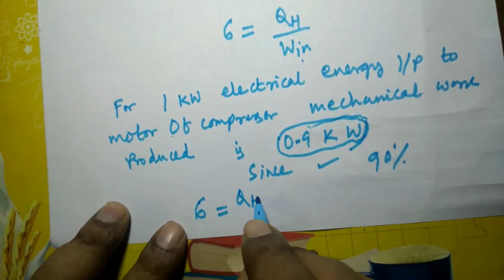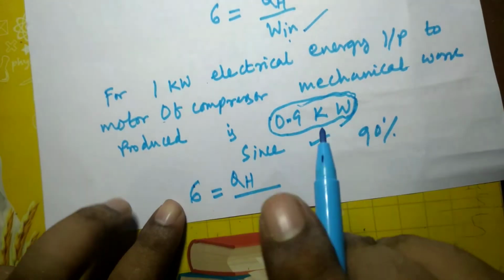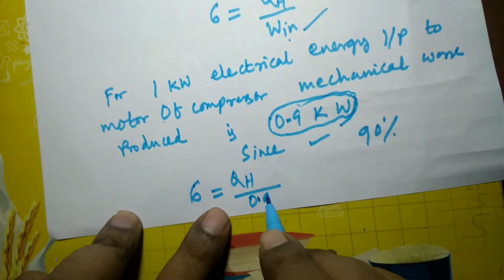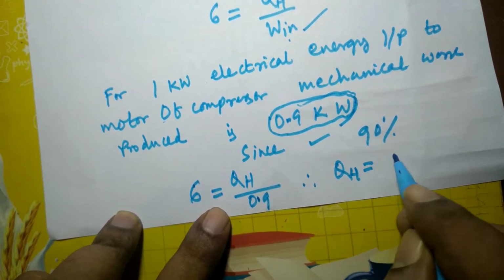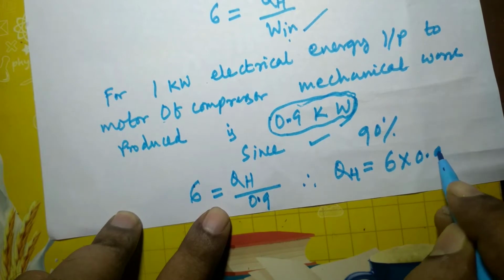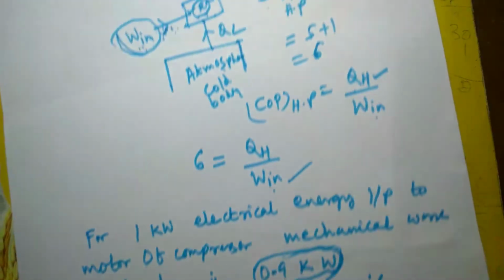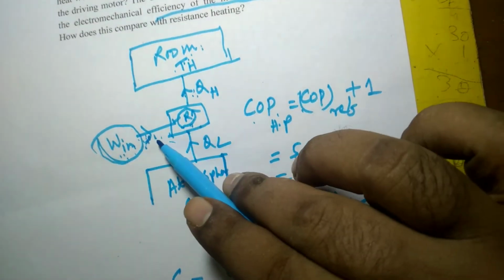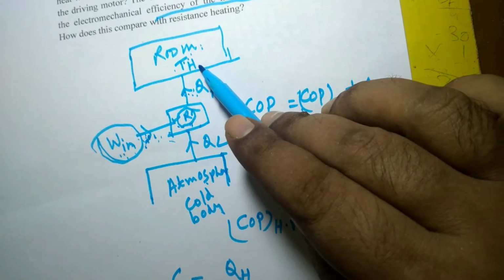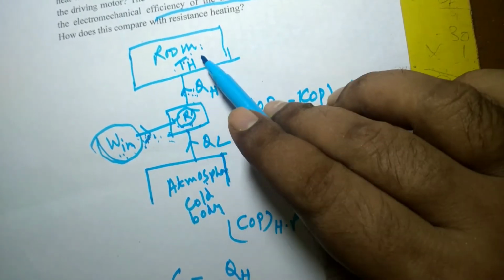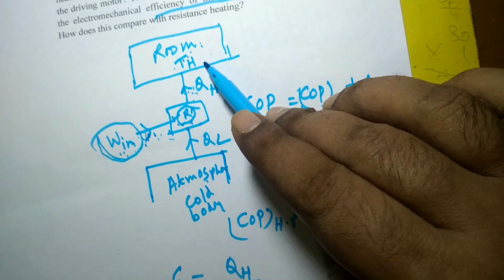QH divided by W in. ये W in refers to mechanical work input, not electrical work input. W in is 0.9. Hence, QH is equal to 6 multiplied by 0.9, that is 5.4 kilowatt. So, if you supply 1 kilowatt electrical energy to motor, the heat available for heating the room or available for maintaining the temperature of a room at a higher level than the temperature of surrounding